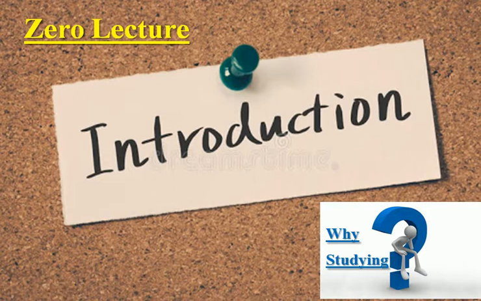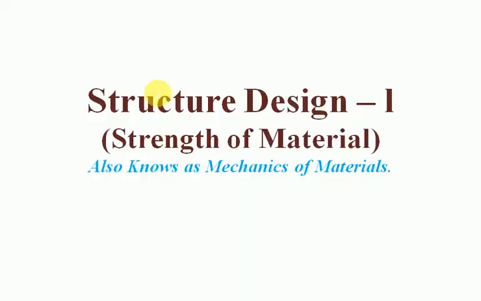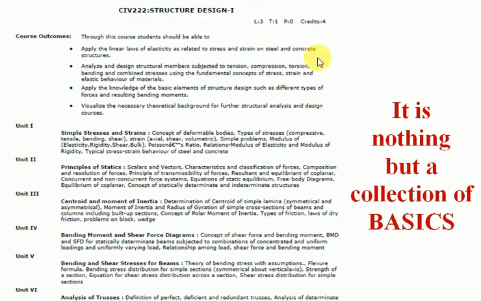First of all, I want to tell you about myself. My name is Assistant Professor Jimmy Gupta from the School of Civil Engineering and School of Architecture and Design, and I will teach you the subject named Structured Design 1, also called Strength of Material, with the course code CIV 222, which is of total 4 credits.